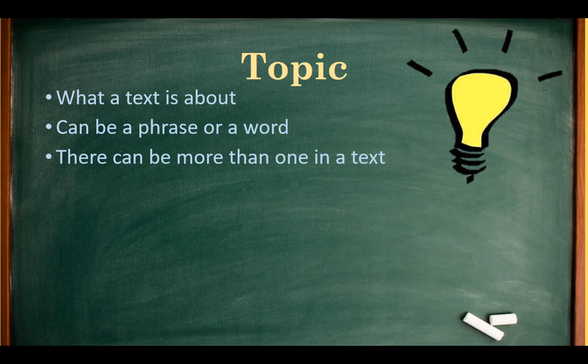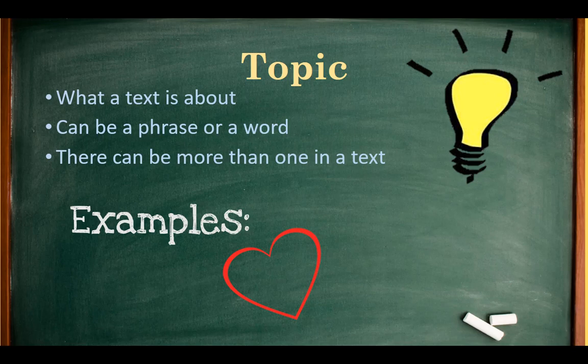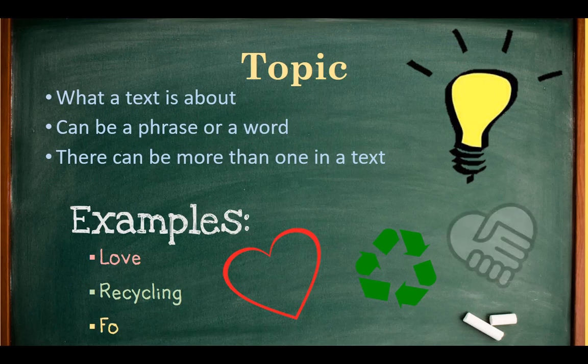So in that example of a story, some of the topics that came up were love, were recycling. We could talk about the importance of recycling probably through their conversation, and forgiveness, because they had to forgive each other. So these are some topics that came up. Okay, so those are topics. Topics can be a phrase or one word that just kind of captures what things were happening in the text that are of importance.